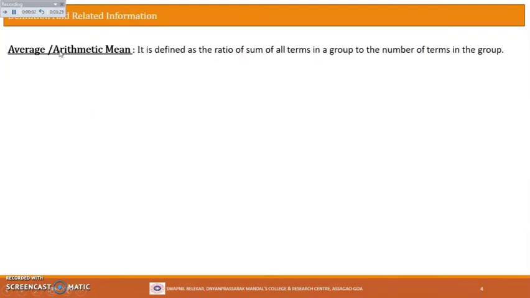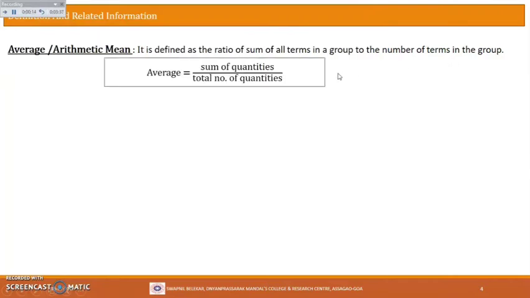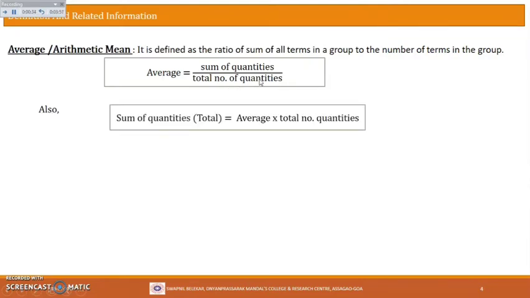So here is the definition. Average, most commonly the arithmetic mean, is defined as the ratio of the sum of all terms in a group to the number of terms in the group. So what is the formula? You will be given some data, some terms. To find the average of these terms, you add all those terms and divide by the number of terms there are. So average is the sum of quantities upon the total number of quantities.